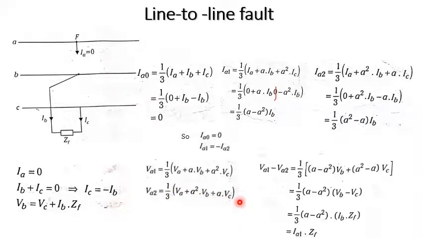Subtracting VA2 from VA1, we will get A minus A square times VB minus VC. Already we know VB minus VC can be written as IB into ZF.